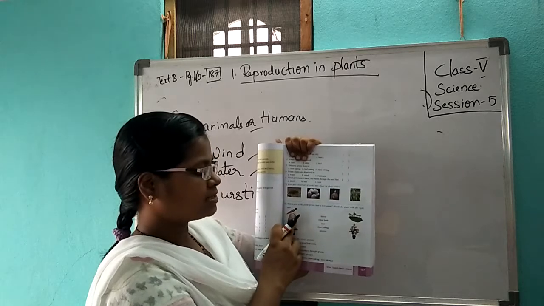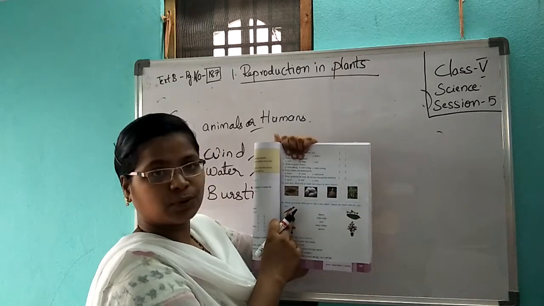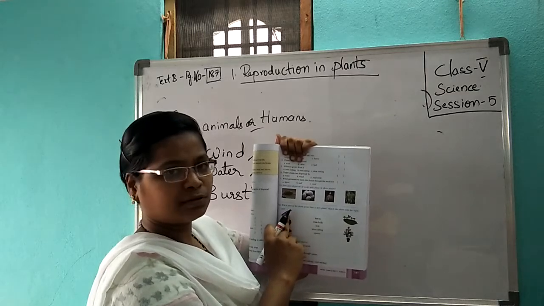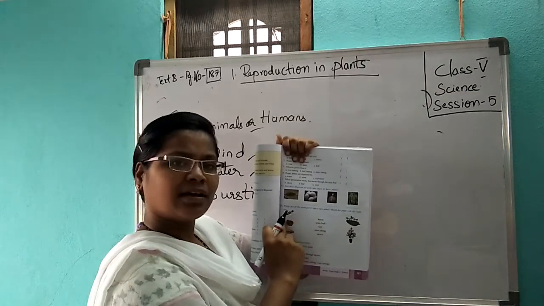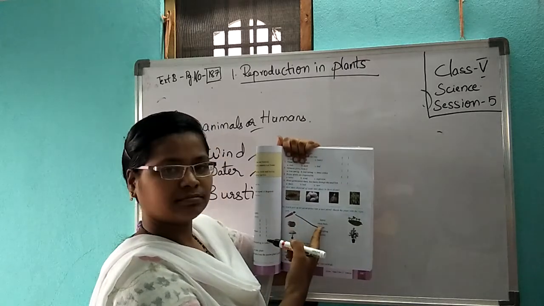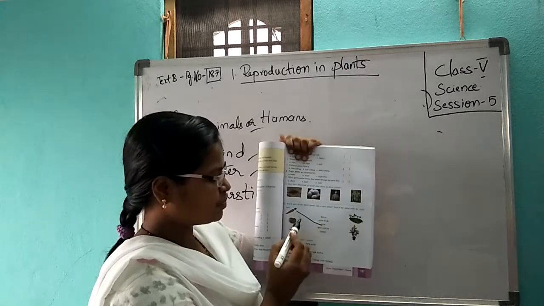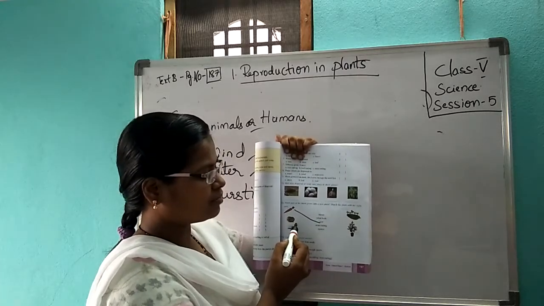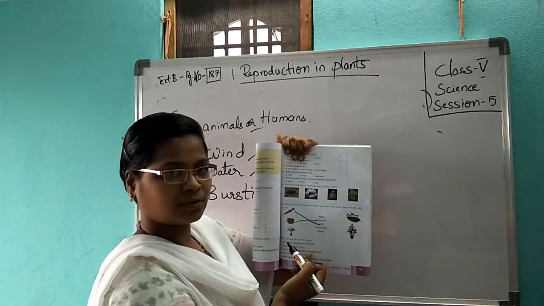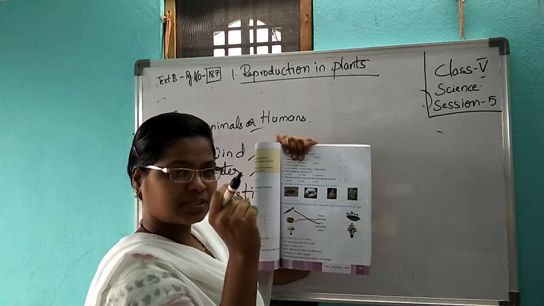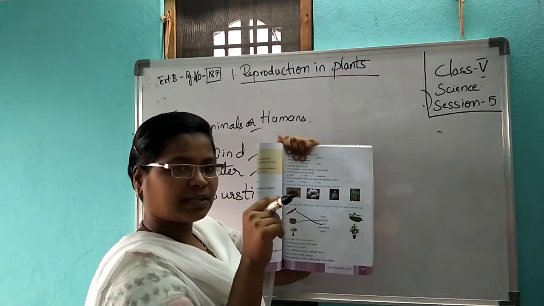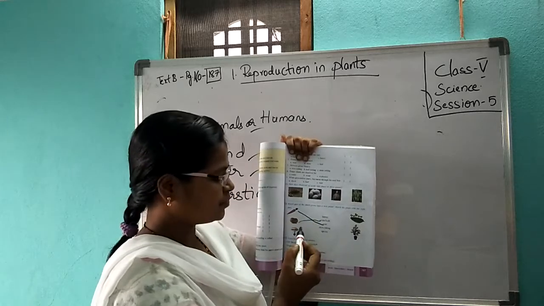Now here carrot is given. Which part if you use it will grow into a new plant? If you take carrot leaves, will it grow into a new plant? No. You have to take the root part. Match it there to the root. Now potato. Potato has small white buds coming outside, lightly green in color. If you cut that and plant, you will get a new plant.